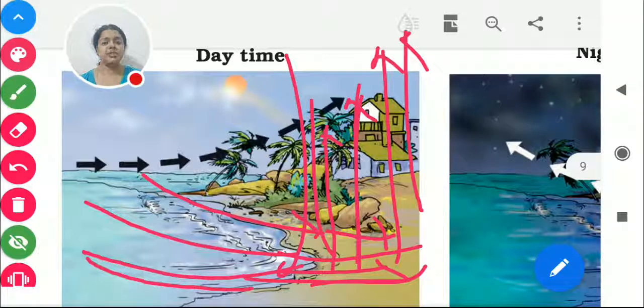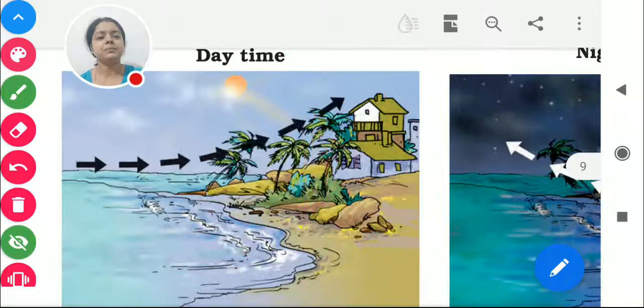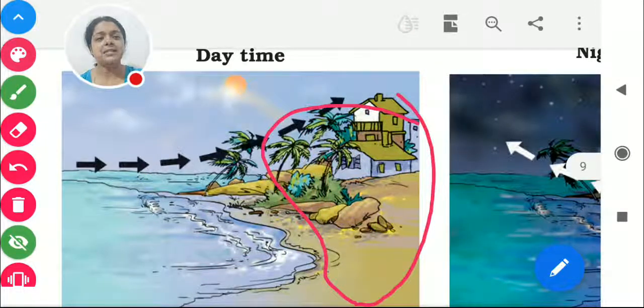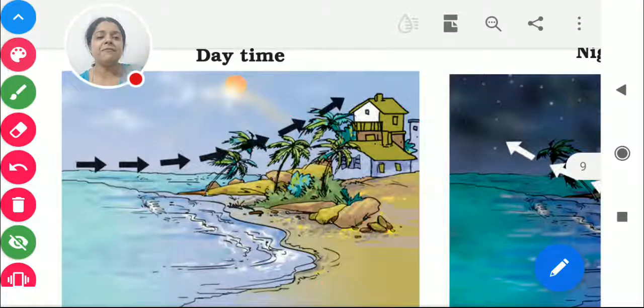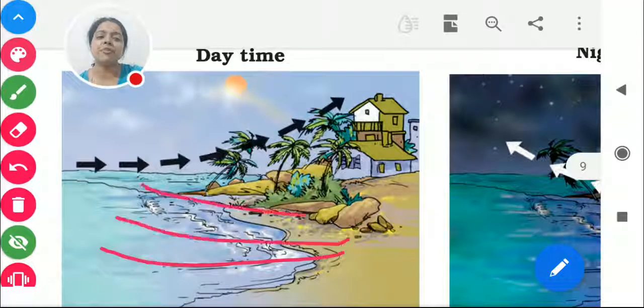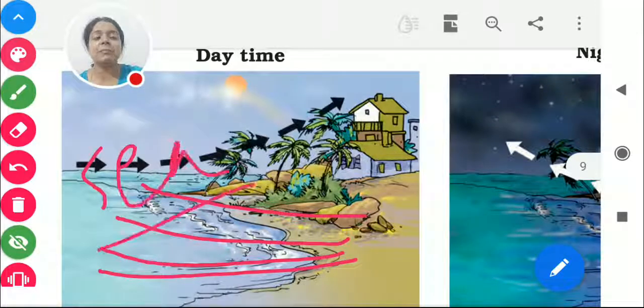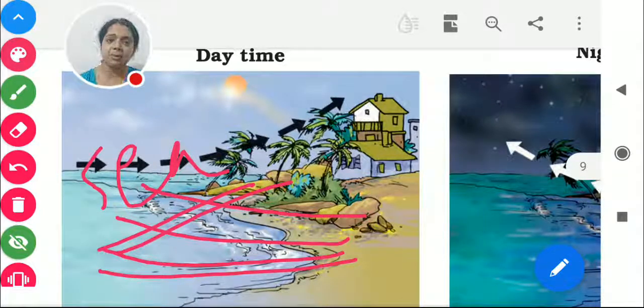So in this whole process, what happens? We find daytime the land part is hot, and as the land part is hot, the air gets heated fast, and the wind from the sea part comes there. It is the whole circulation. So we find that the breeze from the sea is coming to this side. That's why it is known as sea breeze. So we can experience sea breeze in the daytime.